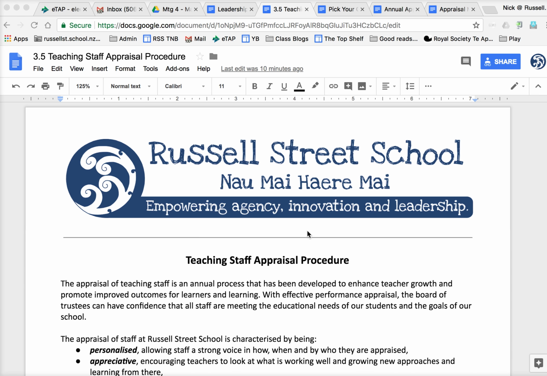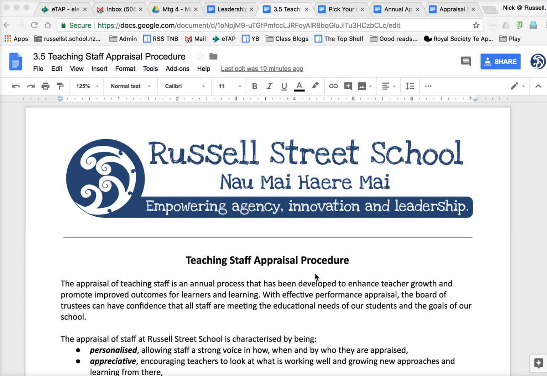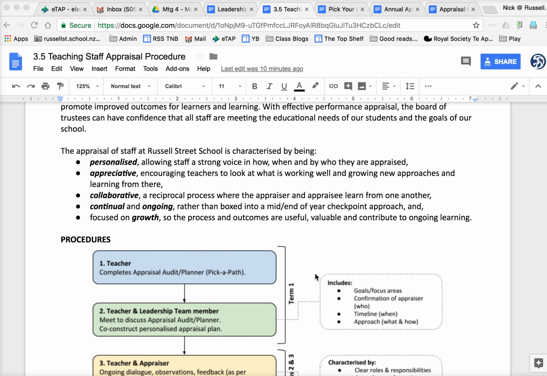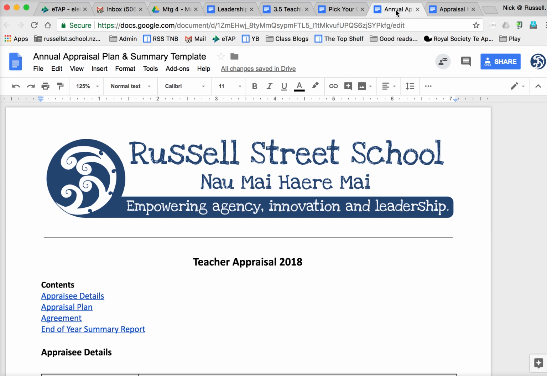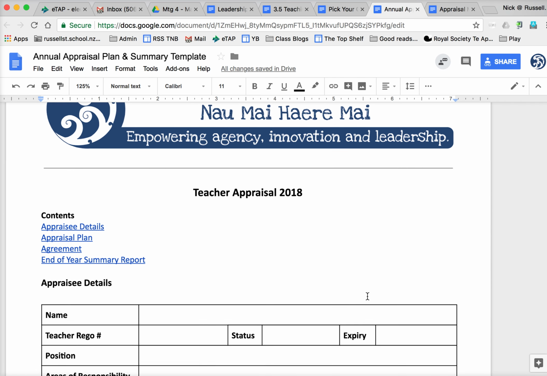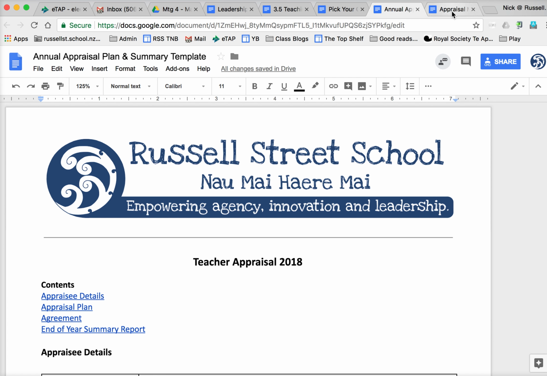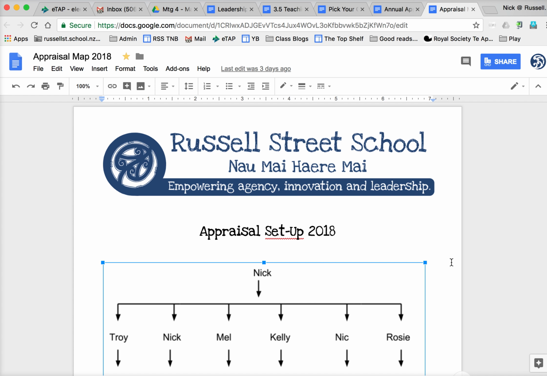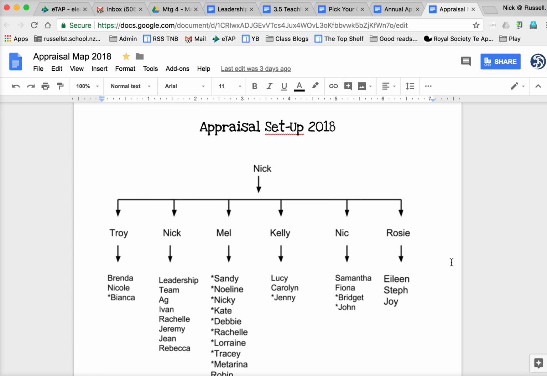Appraisal 2018. So this sort of overview, you'll need 4 documents that I will reference. So the first one is the one on screen at the moment. It's the Teaching Staff Appraisal Procedure. The second one you'll need to be familiar with is the Pick Your Own Appraisal Pathway. The fourth one is the Teacher Appraisal 2018 Plan and Summary Document. And the last one we'll have a quick look at is the Appraisal Map and Setup for 2018.